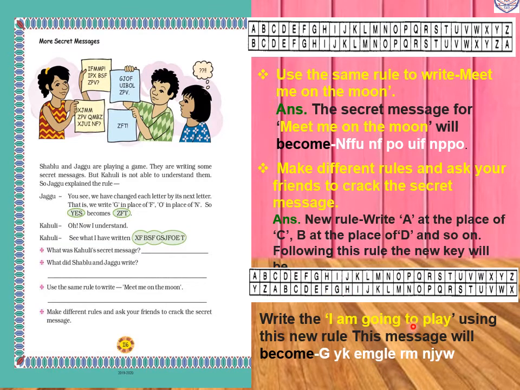Now "to." For T we will write R. Now for O we will write M. Now for "play," for P we will write N. Sorry, for L we will write J. Now for A we will write Y. And for Y we will write W. So N, J, Y, W.